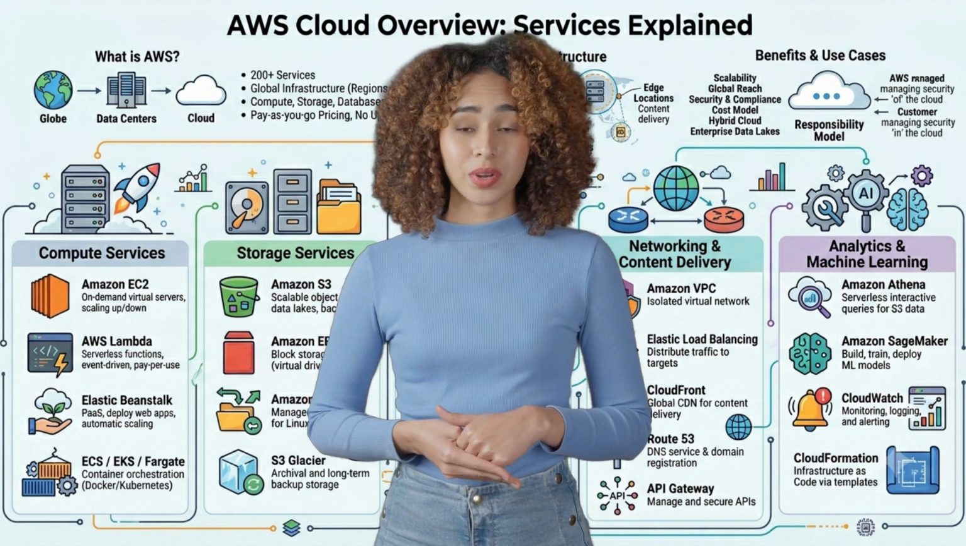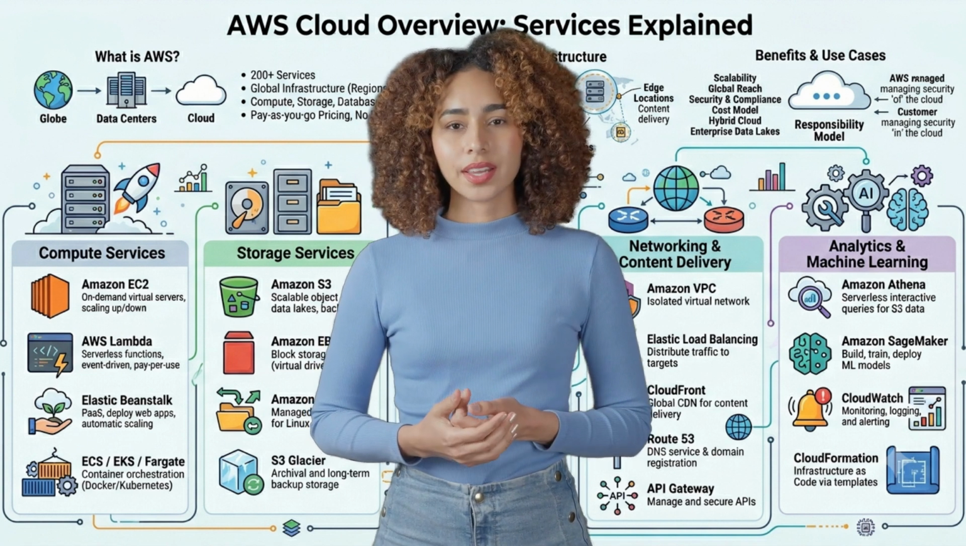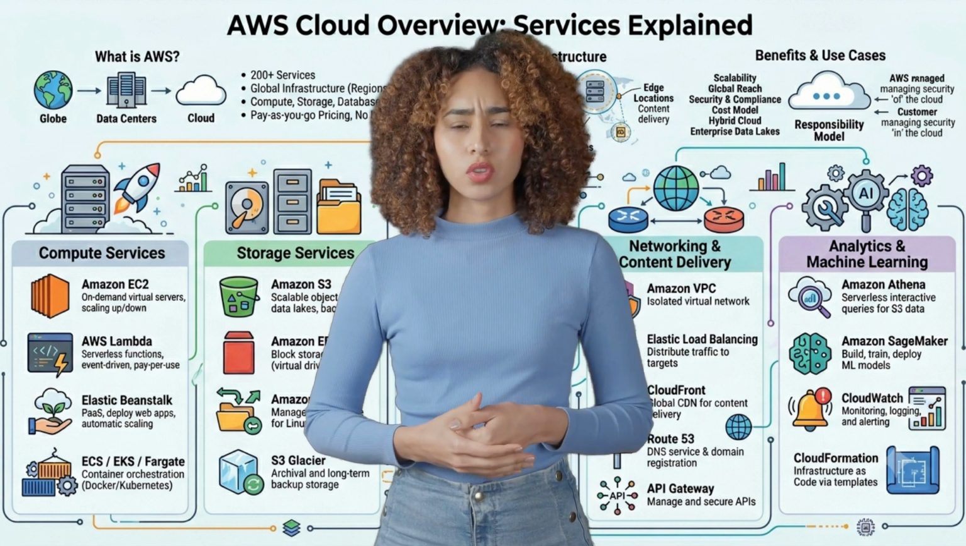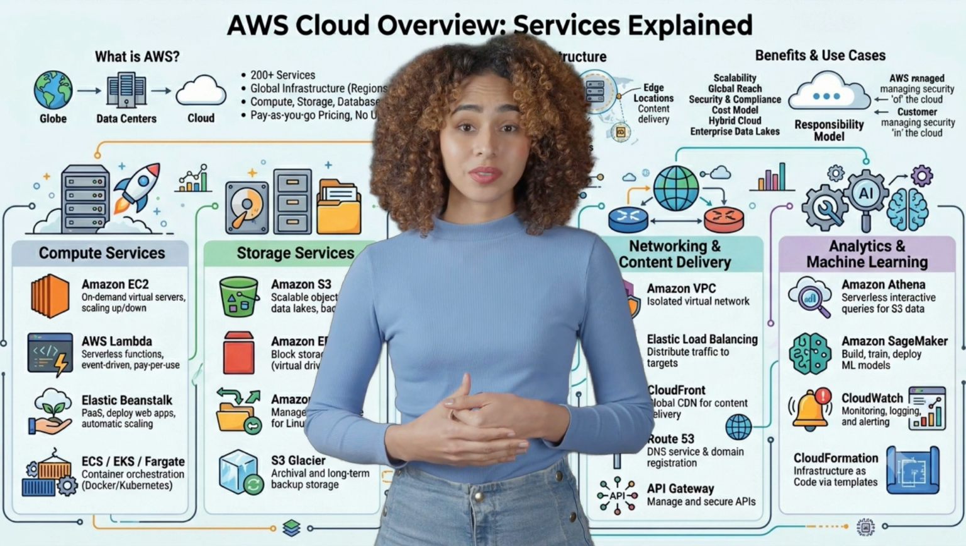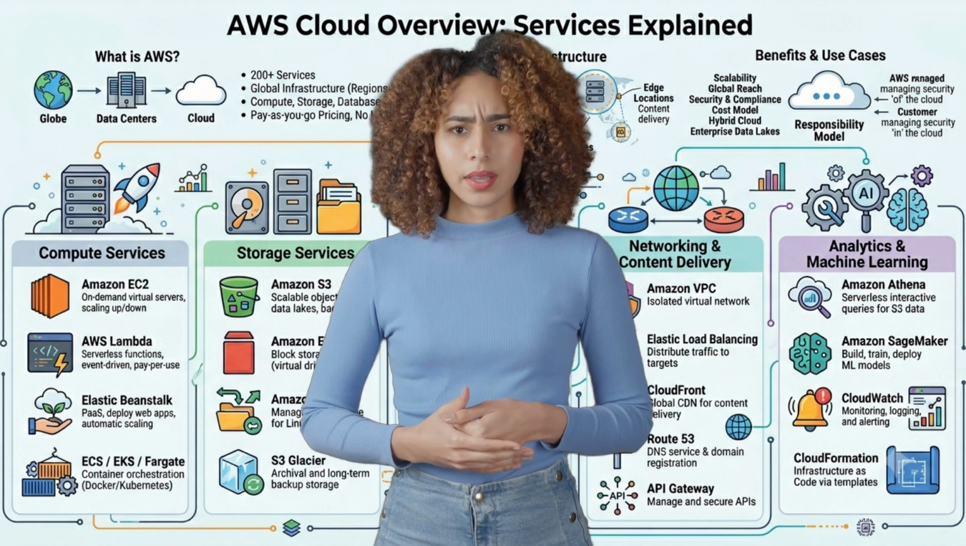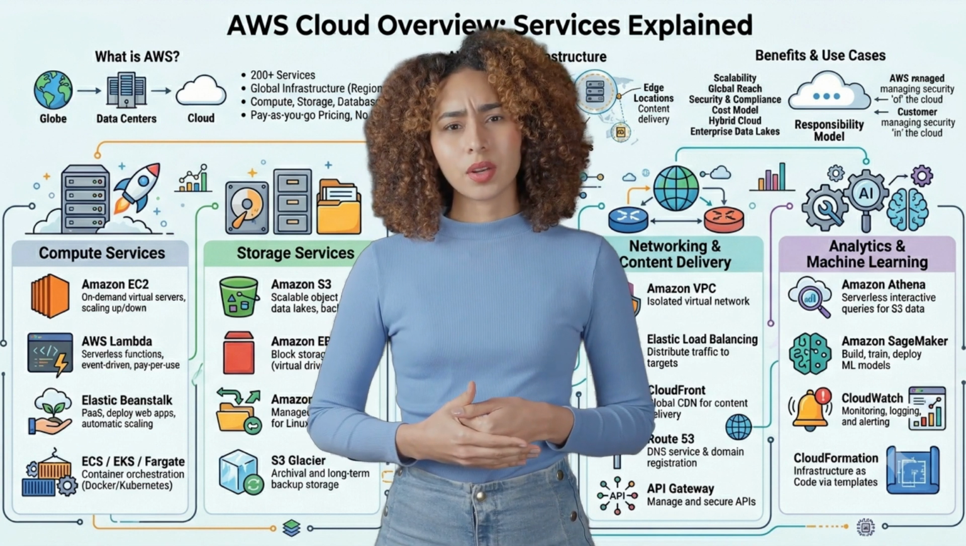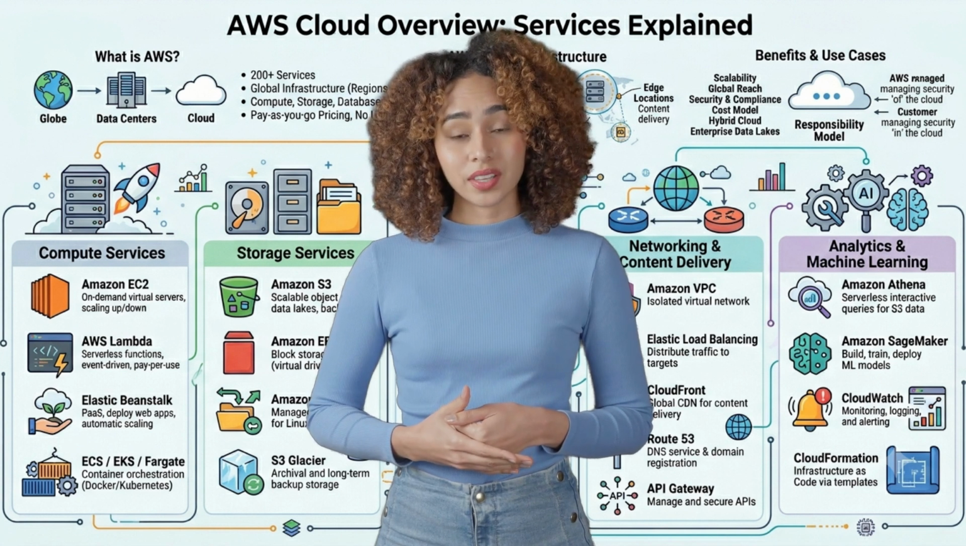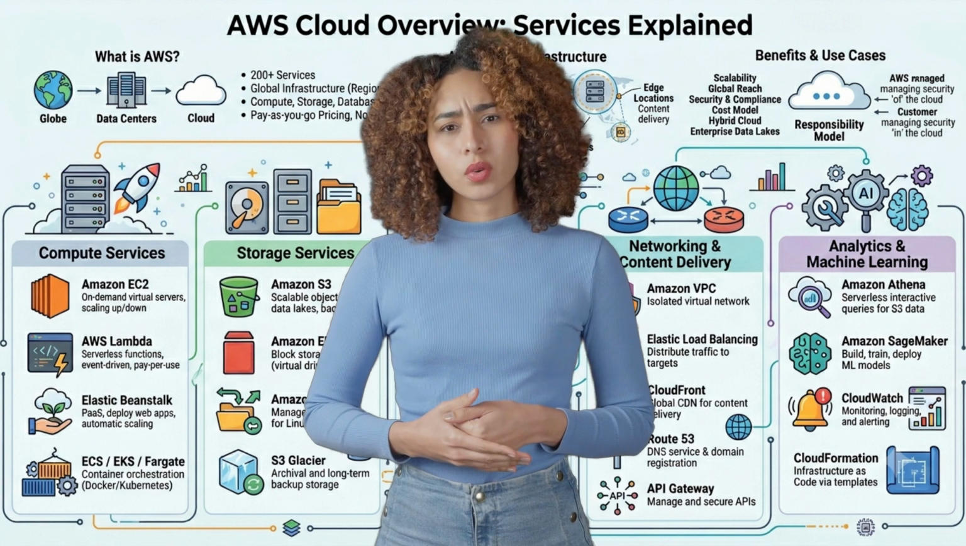Key services explained. Compute services. Amazon EC2, Elastic Compute Cloud, the foundational service for on-demand virtual servers. Choose instance types, CPU, memory, storage, operating systems, and scale capacity up or down. Ideal for web servers, batch processing, or any workload needing full control.